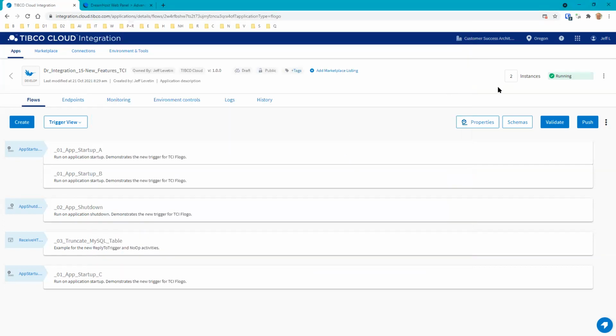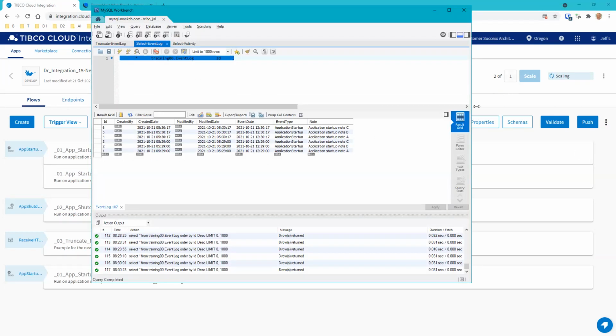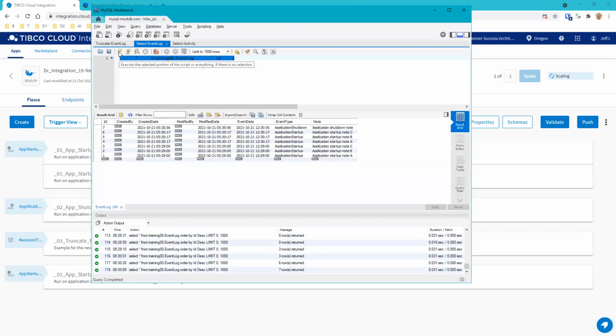All right. Now, if we go down one, we should expect to see the app shutdown. We should expect to see one app shutdown because we've gone from 2 to 1. So one of our apps has shut down. All right. And then now we should expect to see an application shutdown. And here we go. We have this event type app shutdown, and this is the application shutdown node. All right. And this happened here.